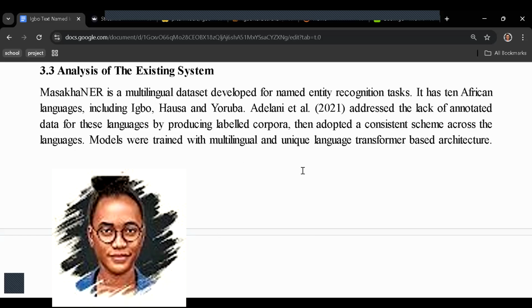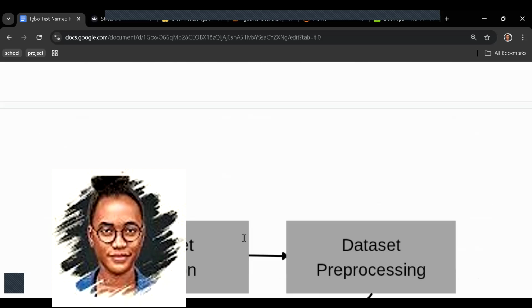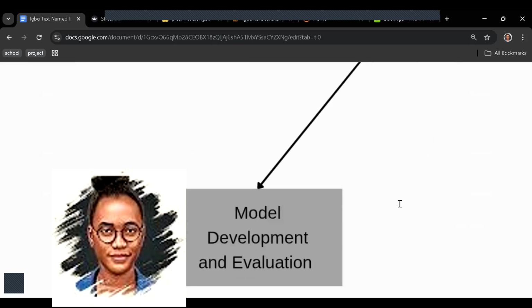So this is what they did here. So what's the architecture? They created a multi-language dataset corpus, did the processing, and used it to fine-tune the transformer model.